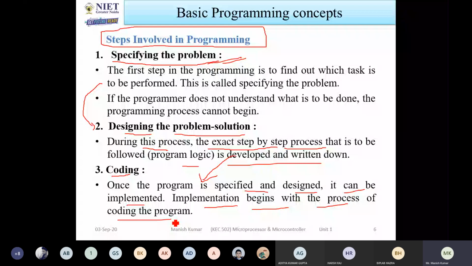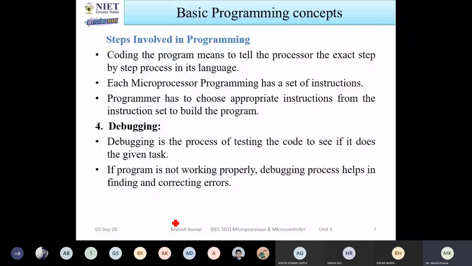Now, when we are talking in terms of coding, the coding has a set of instructions. It is a combination of a set of instructions. Okay. So after writing the code, you need to verify whether the code is correct or not. Means you have to find the errors.